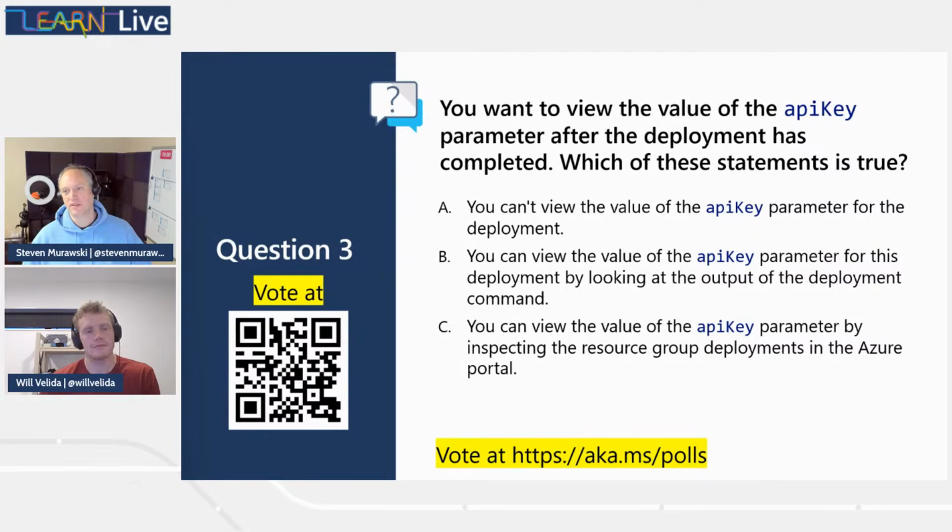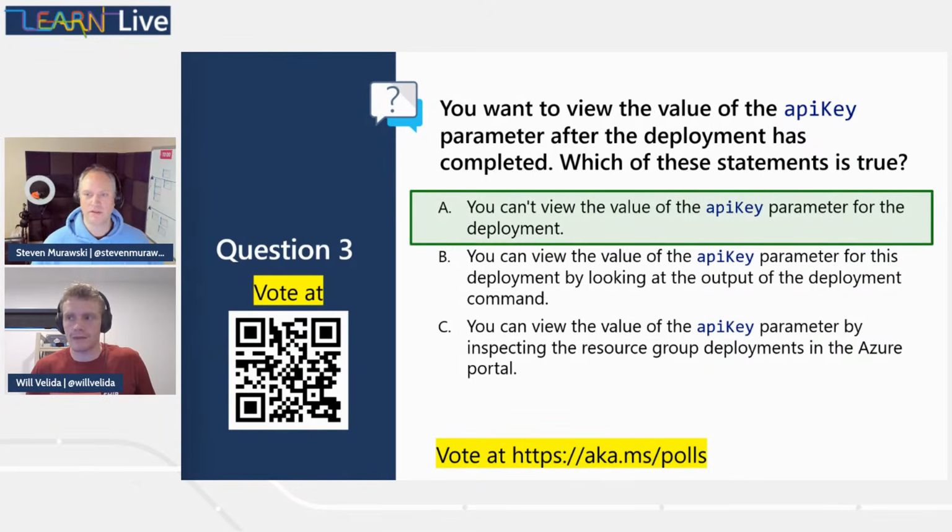However, by default, I think the behavior is going to be A. What do you think, Will? I think you're right. I think just looking at the time, yep, we got about 5 minutes left here. Actually 4 minutes left. So why don't we check in with our audience and see where they're landing on this question.